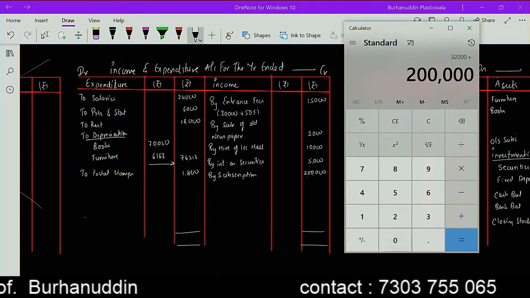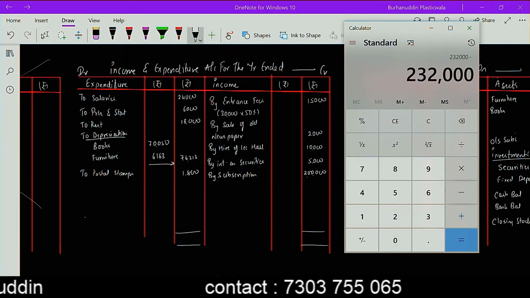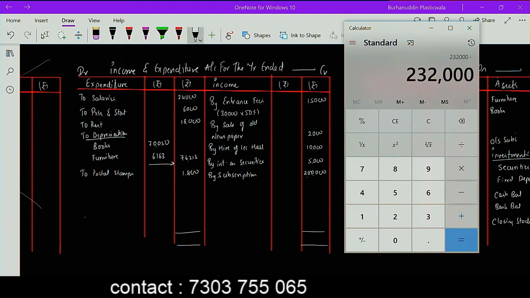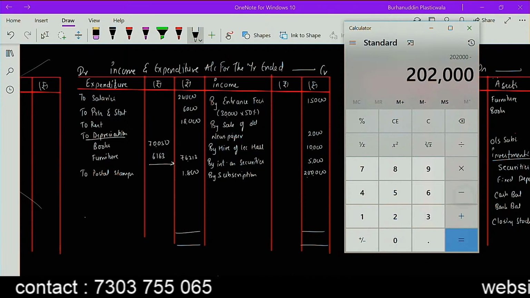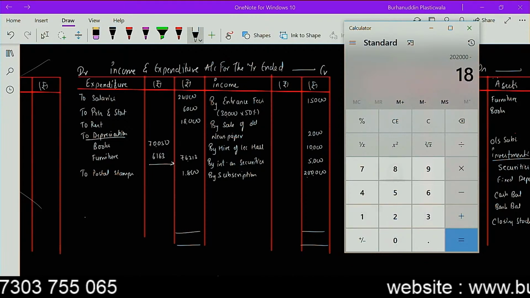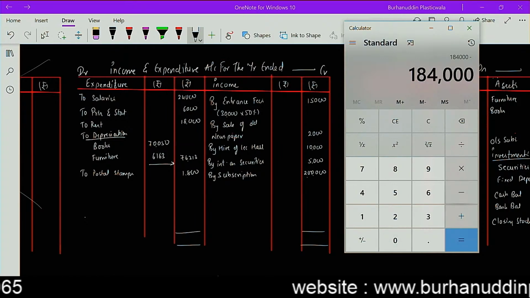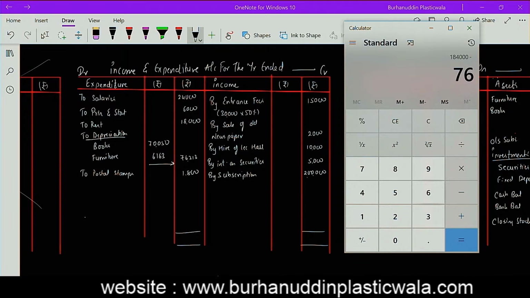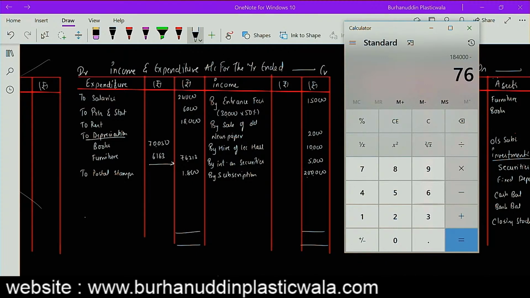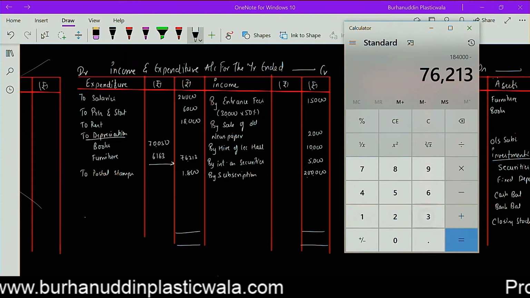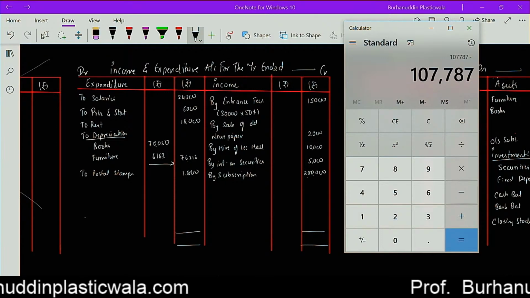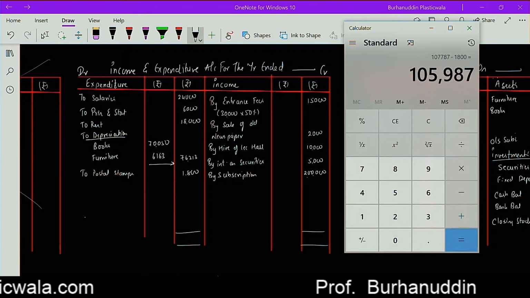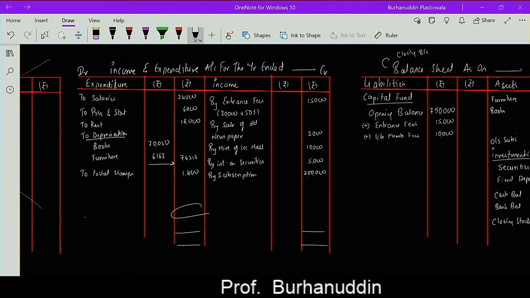I'm getting the answer as 2 lakh 32,000, minus 30,000 ले लेते हैं, minus 18,000, minus 76,213, minus 1,800. I'm getting the answer as 1,05,987.